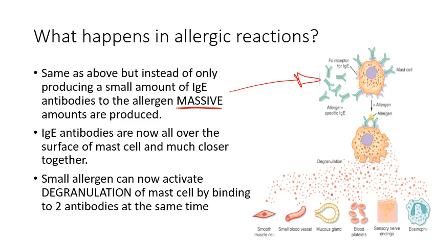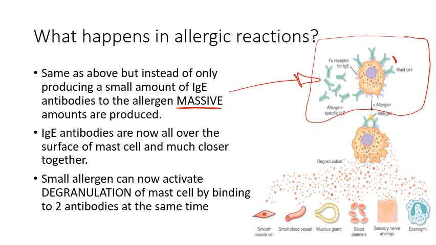That now means that the gap here between these 2 antibodies, instead of it being really wide, they're actually quite close together. So the likelihood that an allergen could actually attach to both antibodies at the same time is now very, very high. In this current situation, we don't have too much of an issue because these antibodies were generated in response to initially being exposed to the allergen.